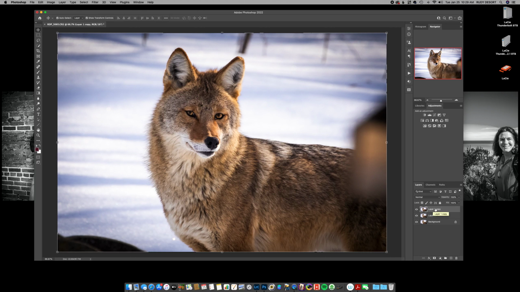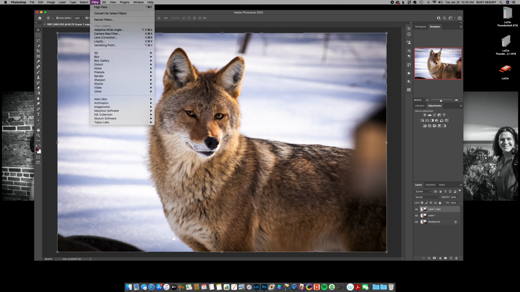Then if I want to put a mask on that top layer, I need to be pulling from the bottom layer to pull that picture from the underside. And then the last layer, the background, is in case everything goes wrong and we want to just delete everything above it.